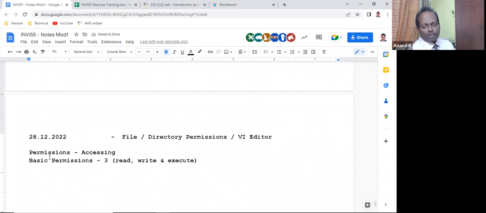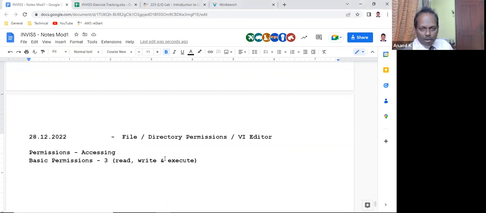What is read? Read means you can only access the file contents. What is write? You can change and modify accordingly. Execute: you may not be able to see or edit the contents, but you can execute. Yesterday you saw the basic shell script; when you say sh space file name, that is called execution. You are executing the script. Binary files can also be executed. Read, write, and execute. That's all.